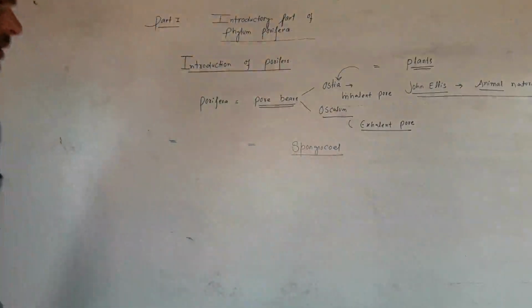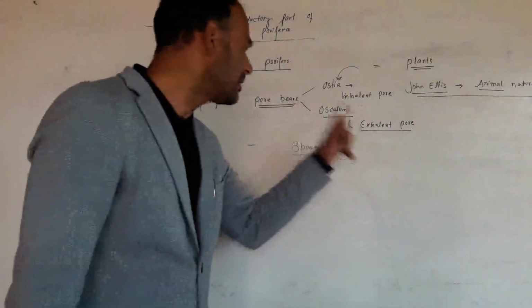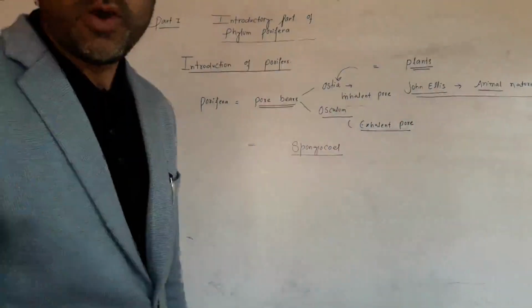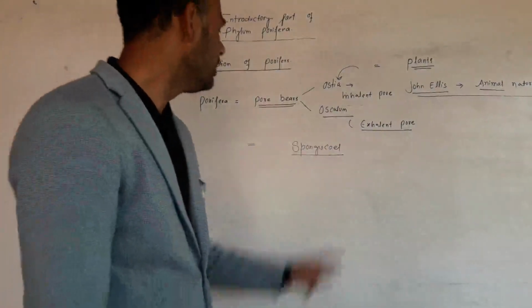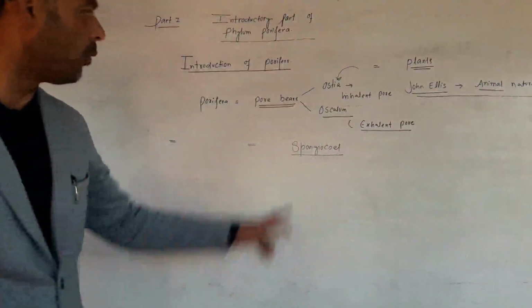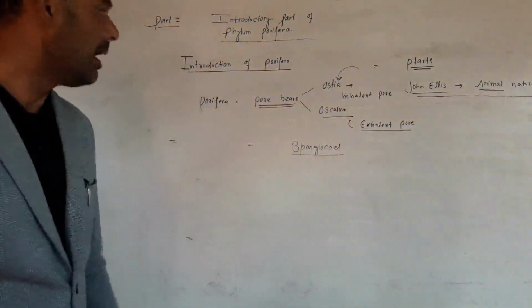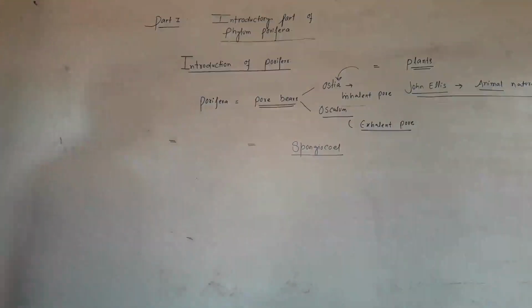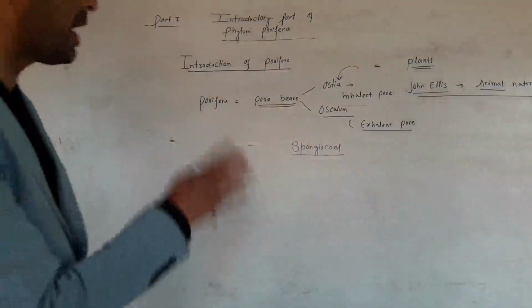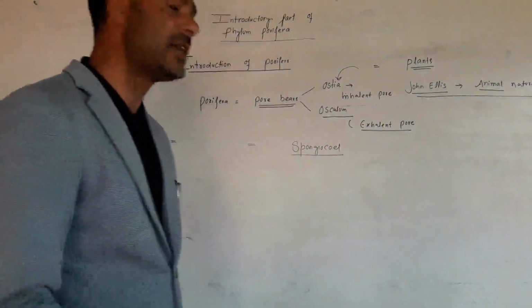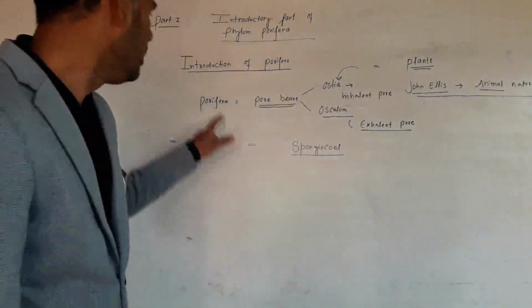In some animals there is a single exhalent pore that is called osculum, while in some groups of animals there are two openings. There are two exhalent pores, that means they have two oscula.